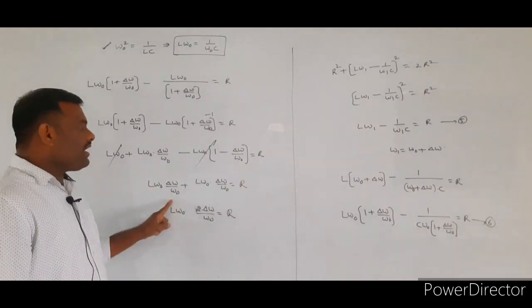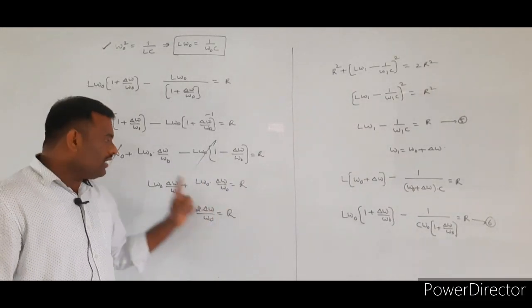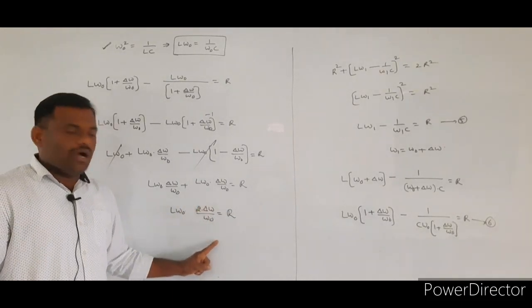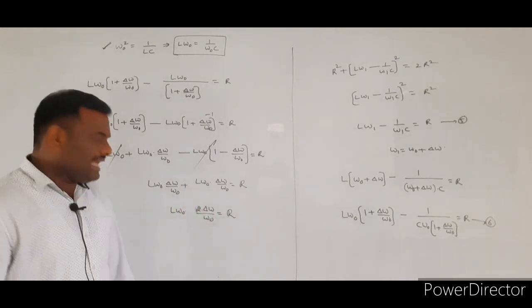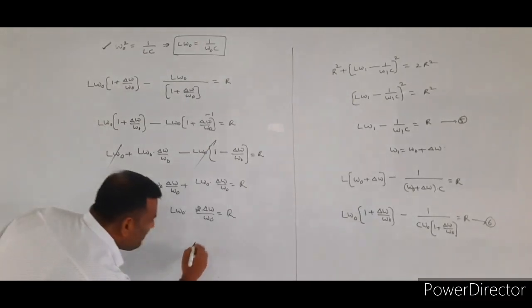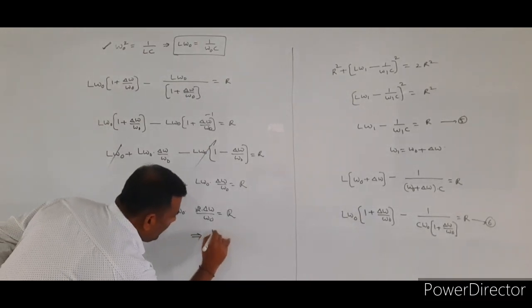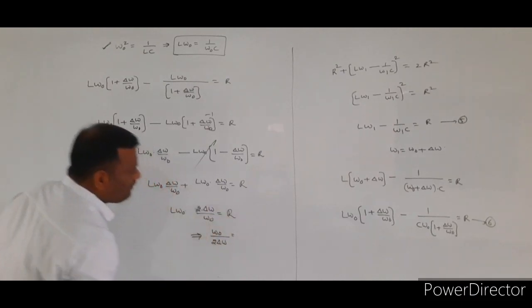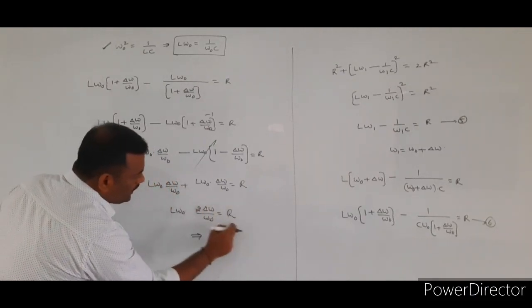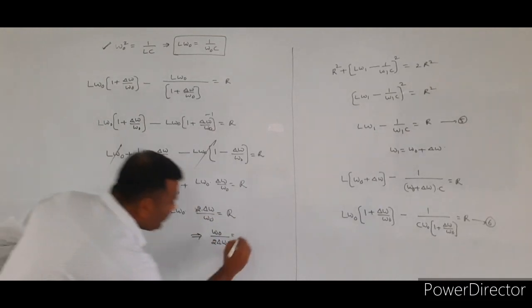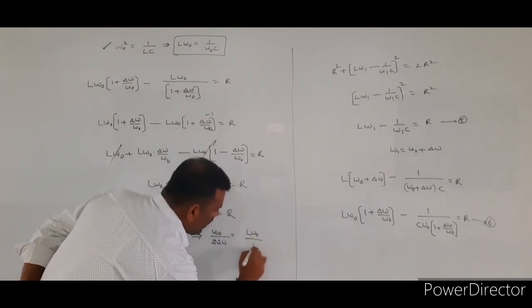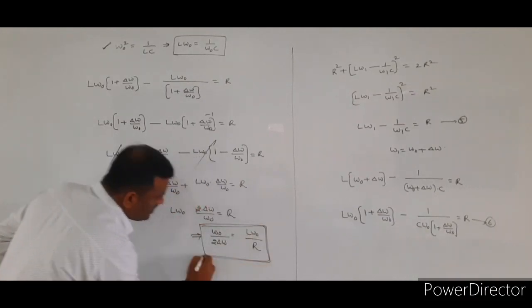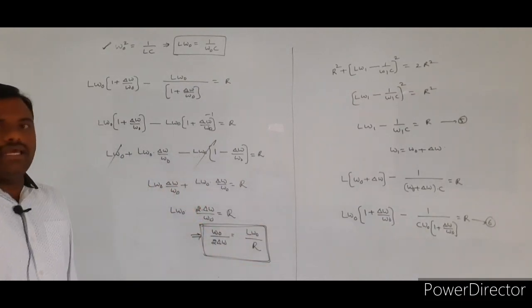Delta omega by omega naught plus delta omega by omega naught is equal to 2 into delta omega by omega naught. That value is nothing but capital R. So from this I will write omega naught by 2 into delta omega, cross multiply: omega naught by 2 into delta omega is equal to L omega naught by R. So this is our required equation.